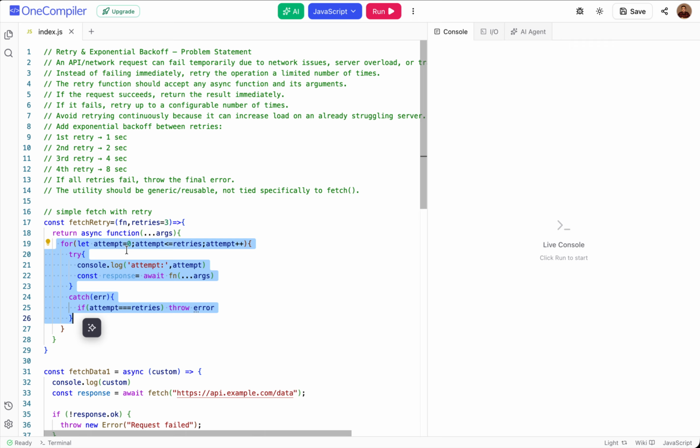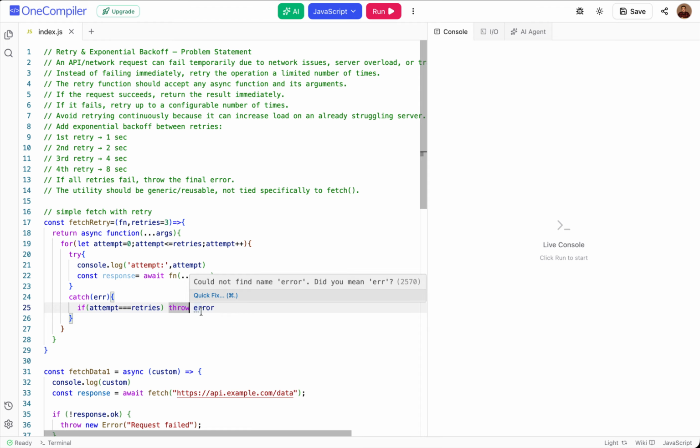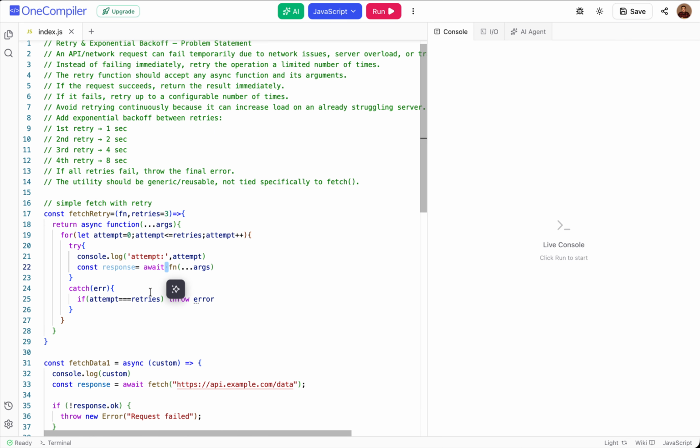In this for loop you can see we are looping over the number of retries that we have, right? Over here we have 3 retries, so we loop over it, and we do a try and catch. In try, we check if we get a response on our first call, we return it, else we catch the error, and until our retries are exhausted, we will try again, and after that we will throw the error. So over here a simple for loop works, and this try and catch is implemented. It is pretty easy.